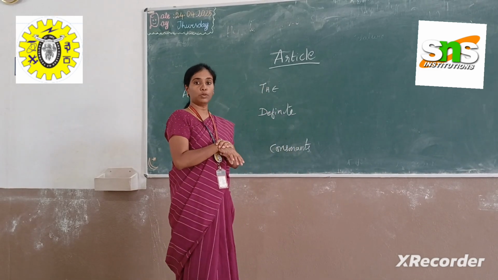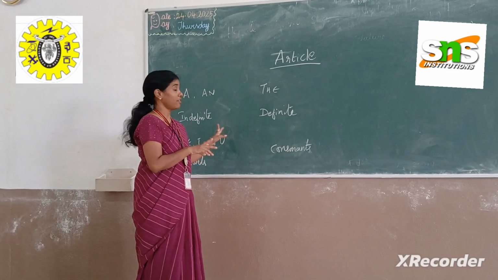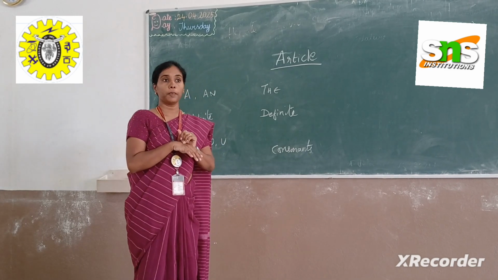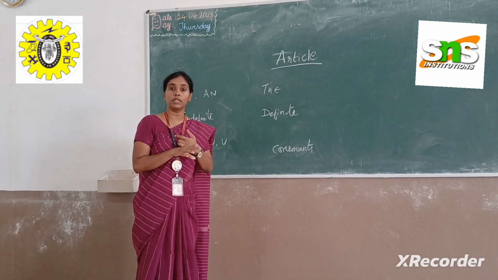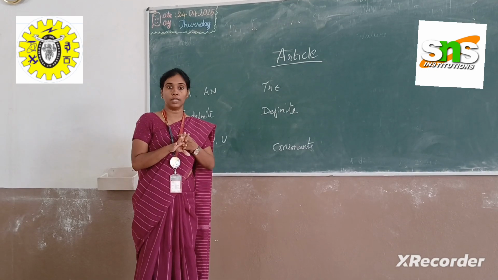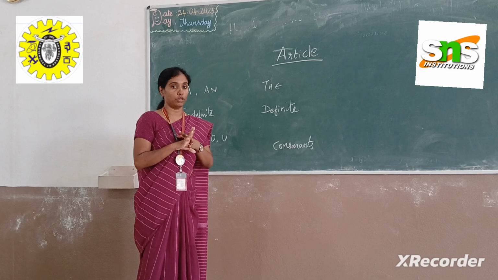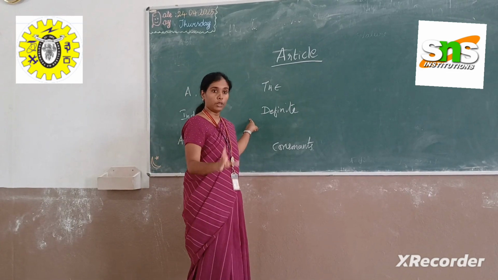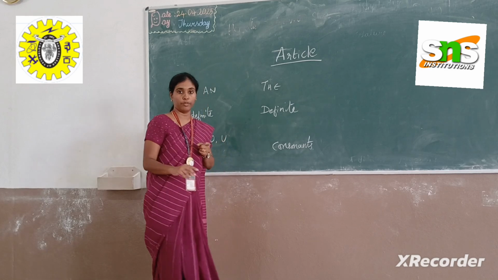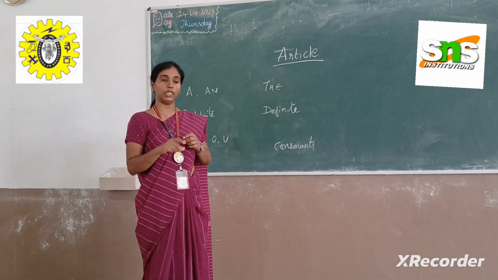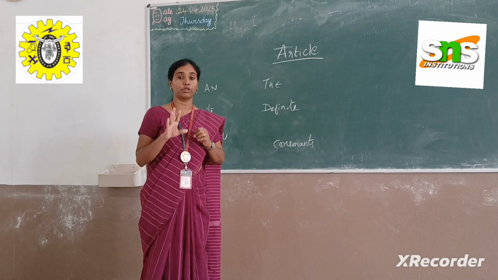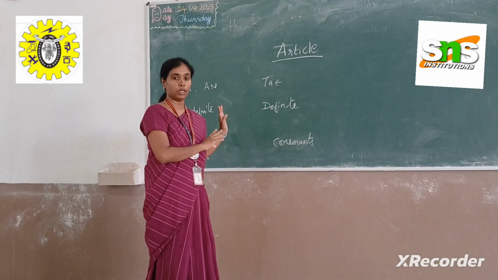Newspaper names also take the: the Hindu, the Indian Express. And the names of mountains, seas and seasons also take the definite article: the Indian Ocean, the Mount Everest. When mentioning these names, you are supposed to use the before them.